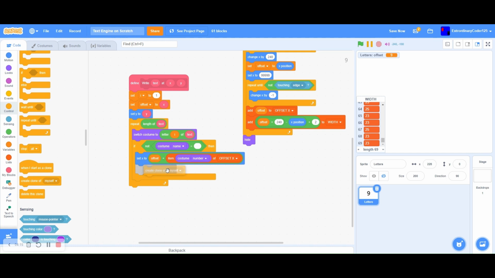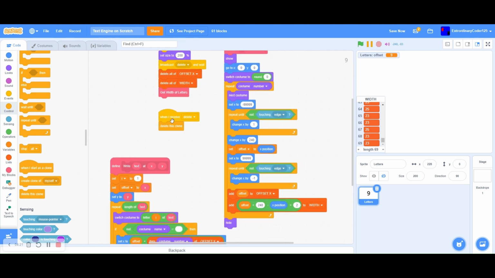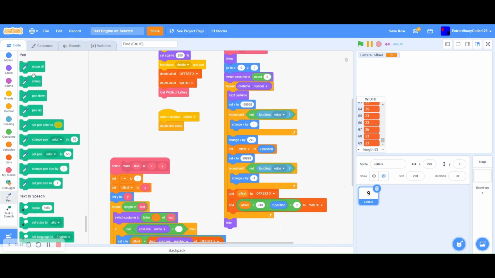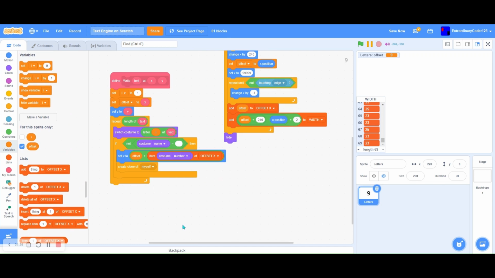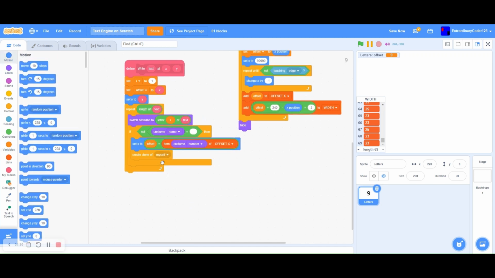Or you can stamp, but I'm going to do clones for now. Oh yeah, and if you want to do stamp, then when I receive delete, just replace it with the erase all. So now back to what I was doing. So then it's not going to create a clone, and you might be thinking, wait, but then won't it just stay there so it's not going to progress?